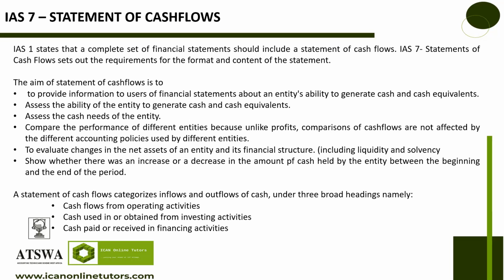Number 4, you'll be able to compare the performance of different entities with the cash flow statement. You see this one, is the operating cash flow doing fine? You look at another one, this one might be making more profit. Do you understand? Because of accounting entries and because of accruals and the focus of different accounting policies and estimates.